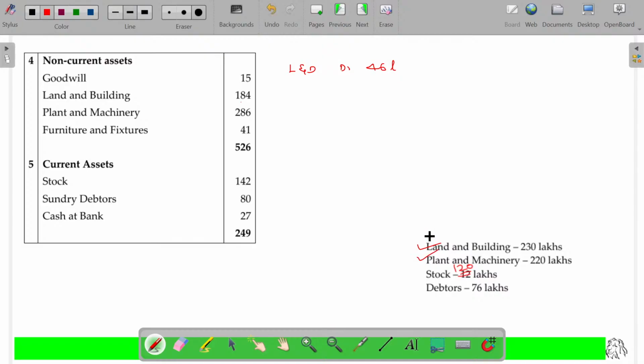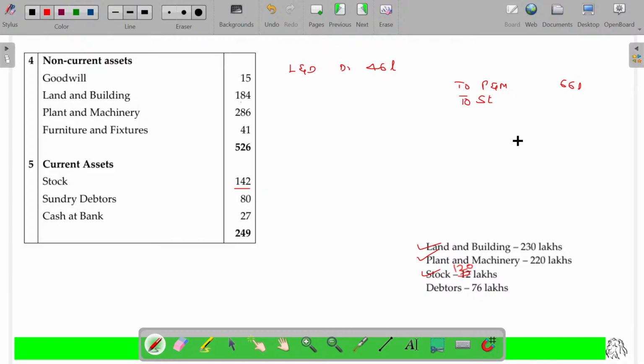Next, plant and machinery: 220, earlier 286, so it is decreasing. Plant and machinery decreased by 66. Stock is 120, earlier 142, so the stock value is also decreasing.